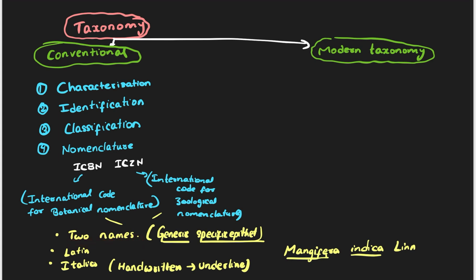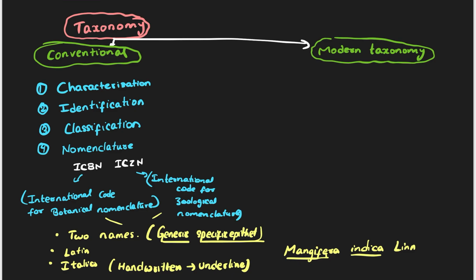It consists of two names, that's why it is called binomial nomenclature, and it is Latinized. It is generally Latin. If it is not a Latin name, we Latinize it, we make it like Latin, and then it is printed in italics. If you write by hand, then you underline it separately, and the name of the scientist can be written at the end. The first name is called the generic name. This Mangifera is the generic name, and the specific epithet here is indica. That is the species name. Mangifera should be capital, and indica should be small letter. Remember, this is the rule.